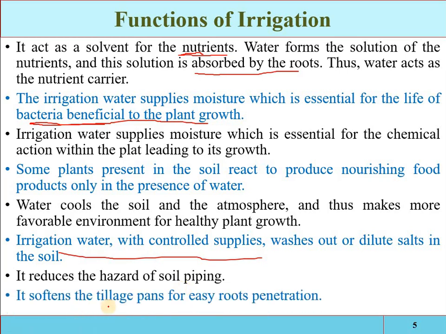Also, irrigation softens the tillage pans for easy root penetration. See, if water is not applied, if the root zone is not maintained with some specific moisture content and is left to dry, then the root zone will become hard, and the roots will not be able to penetrate that soil. And if the proper amount of water is provided throughout the season, then the root zone will be soft and the roots will easily penetrate the soil. So if the roots are healthy, automatically the crop growth will be optimal.